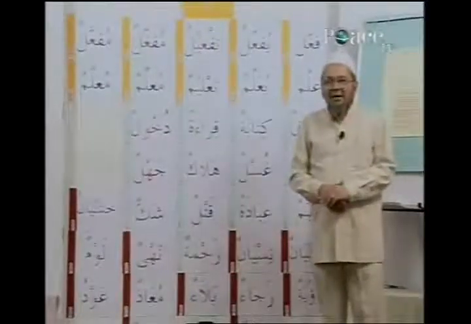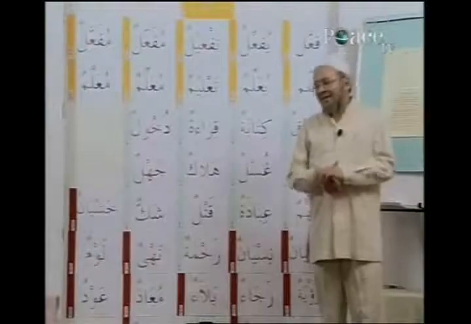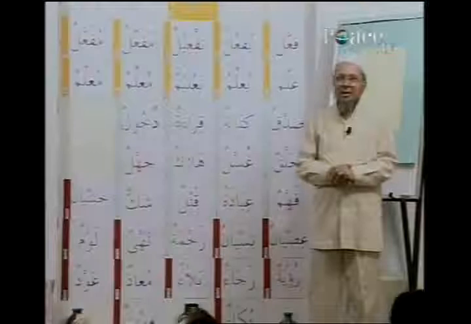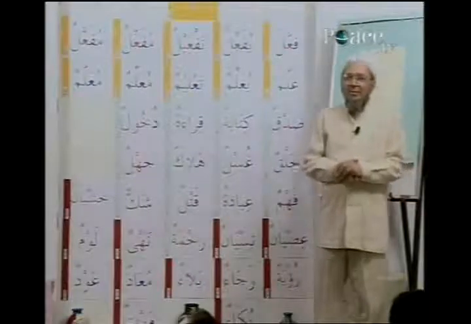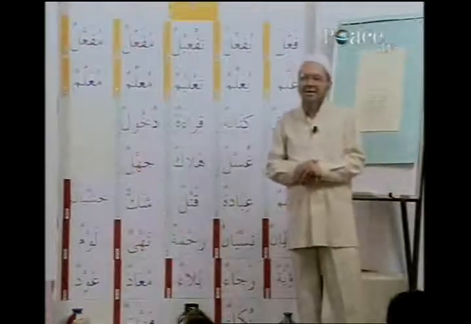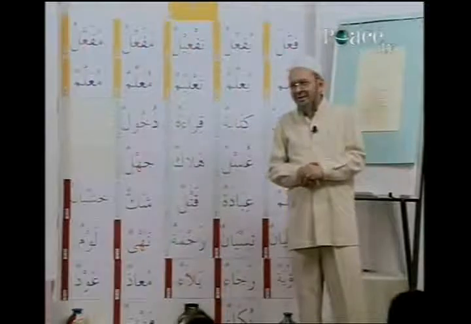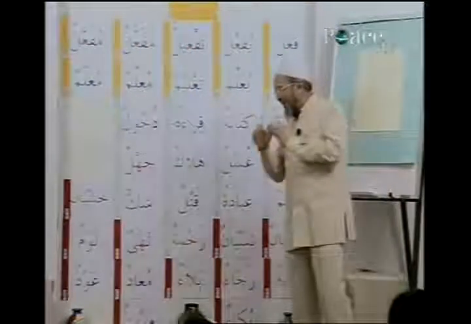Allama, yu'allimu, ta'limun, mu'allimun, mu'allamun. Fa'ala, yufa'ilu, taf'ilun, mufa'ilun, mufa'alun. Allama, yu'allimu, ta'limun, mu'allimun, mu'allamun. Allahu Akbar, mashallah, very good.